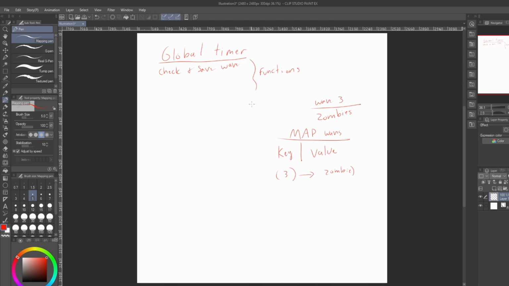I have an actor that's global that is going to check my waves, and this is all outside of my character. This is just going to be running in the game on a loop. It's going to be checking all this stuff. It's part of the game's loop, part of the game's process, outside of my character, outside of my player controller. That's what makes it global, right? So I have my global timer. I want to have it so I can check and save waves, right? So this has to do with this part right here. Okay. Checking and saving waves. And we might have some other stuff we can run off that, but I think right now that's actually fine for a start. So this is, again, a global.